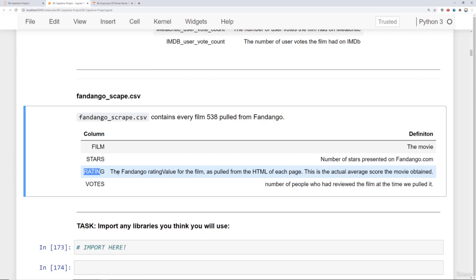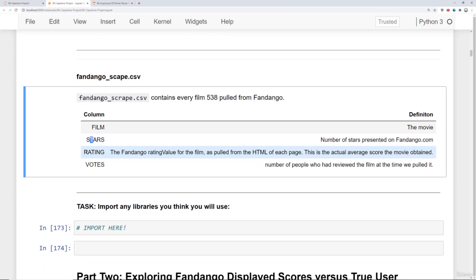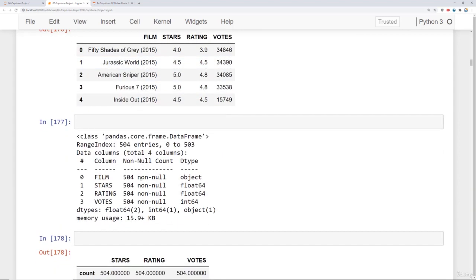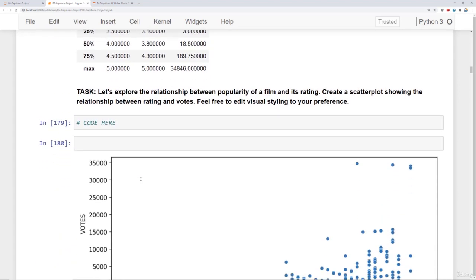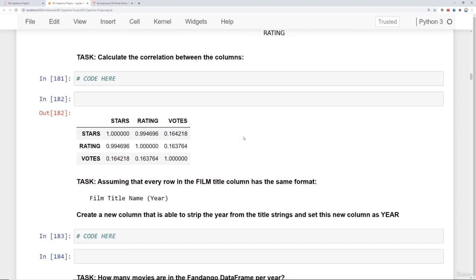So basically, the people that are visiting Fandango go ahead and vote a rating on the film, and then that rating is transformed using HTML to some sort of visual representation of stars. So the first thing we're trying to answer is is there a discrepancy between the numerical rating Fandango holds versus the stars it shows people visiting its site? So this is where part 2 comes into play, where we begin exploring the Fandango displayed scores versus the true user ratings on Fandango's own site. So we'll ask you to do a bunch of visualizations and calculations on the data frame. You'll explore the relationship between the ratings versus the number of votes. You'll see if there's correlation there.